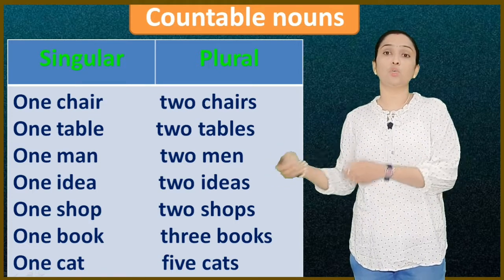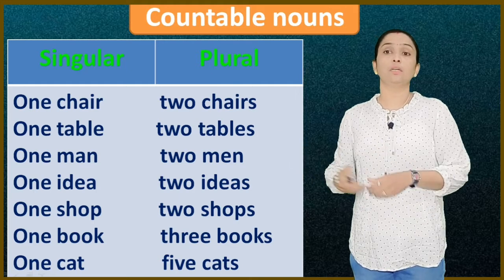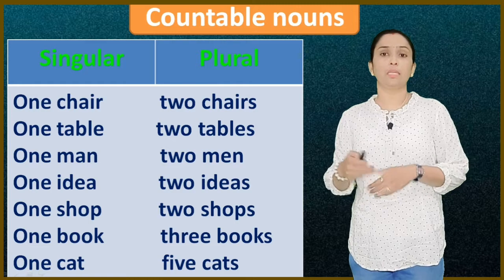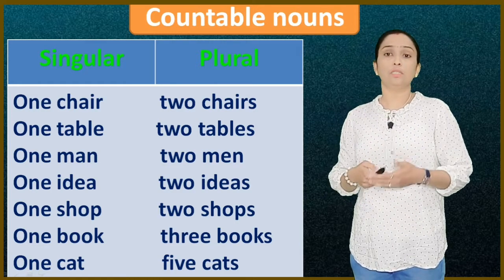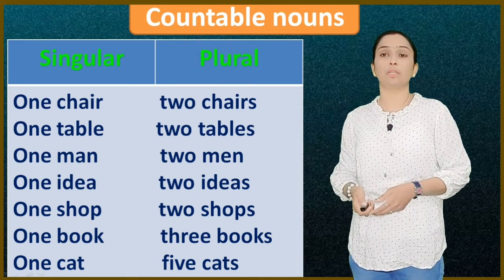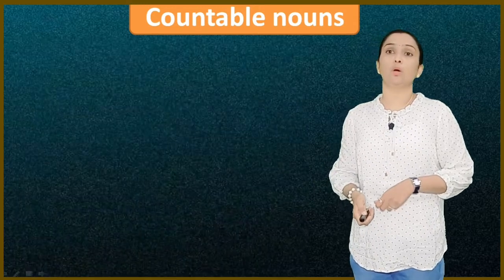Idea, 1 idea, 2 ideas. Shops, there were 20 shops in the row. 1 book, I have 300 books in my library. Cat. So we can count it by adding the numbers 1, 2, 3, 4. So they are called countable nouns and they have the plural form also.